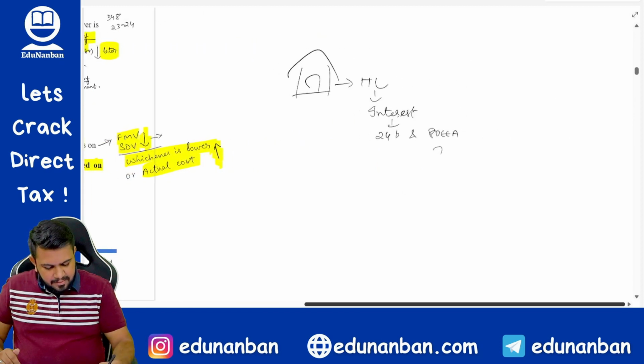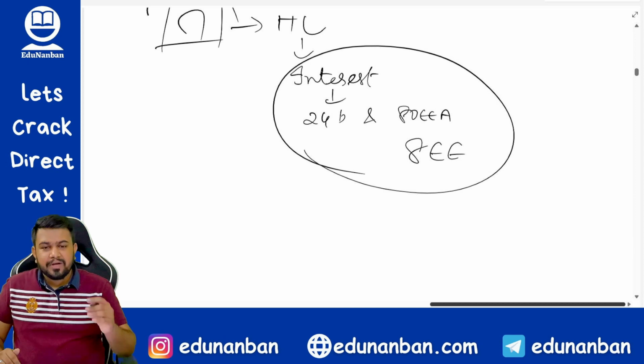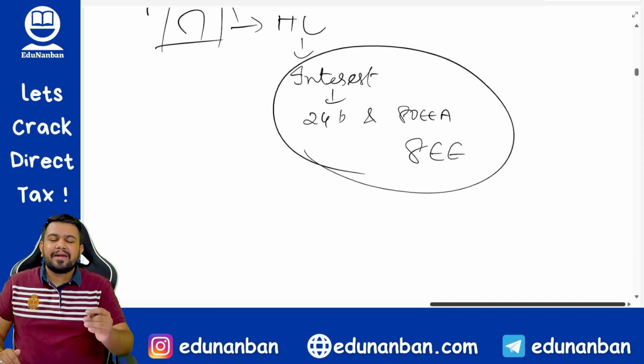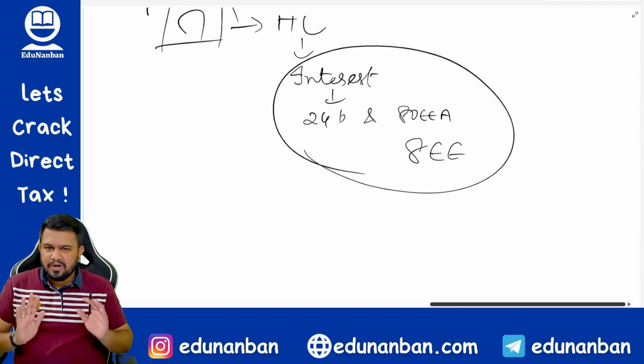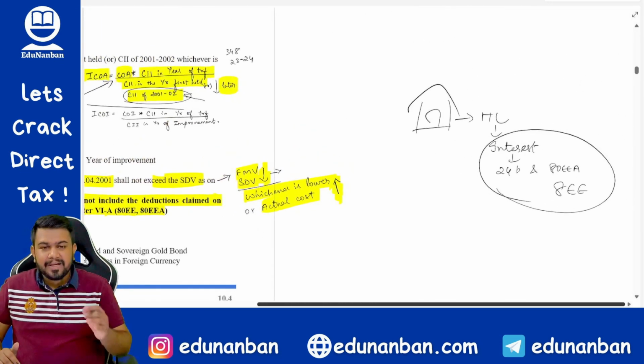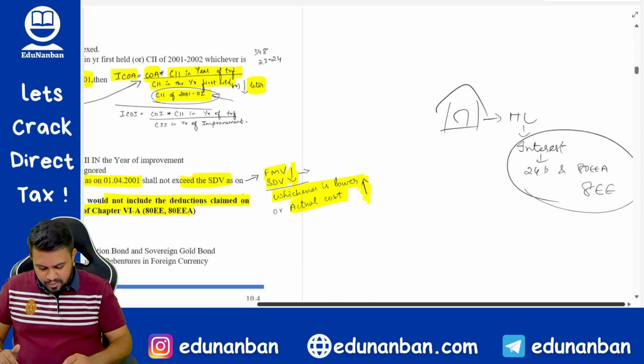If you are claiming this interest as deduction under section 24B or 80EE or 80EEA, then this interest you should not add in the cost of acquisition. Okay, this is applicable for long term capital asset also, short term capital asset also. So this you have to keep in mind.